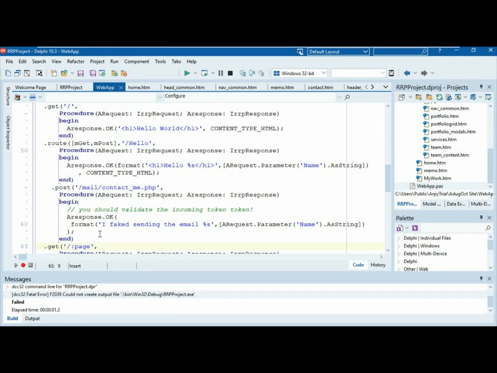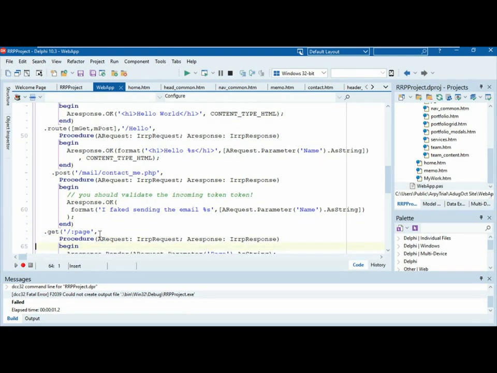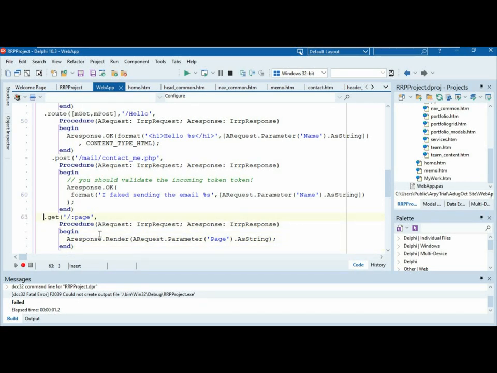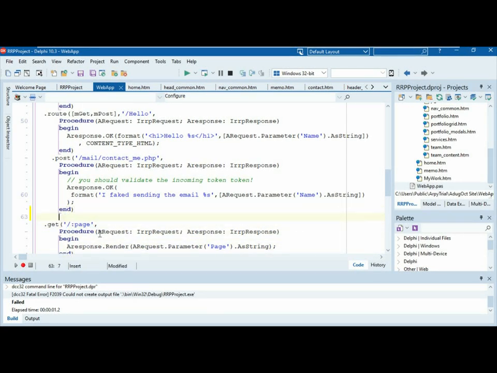So we can say, it's not just a get. It's a route which has get or post, and you can go get or post or delete and push, pop, all those things that are allowed. Okay, and this one's just a post, so it won't accept anything else. But it's kind of weird. It's got a PHP on the end. That's not really a thing. I'm only using that as the endpoint because that's what the Bootstrap web page has. It's called.